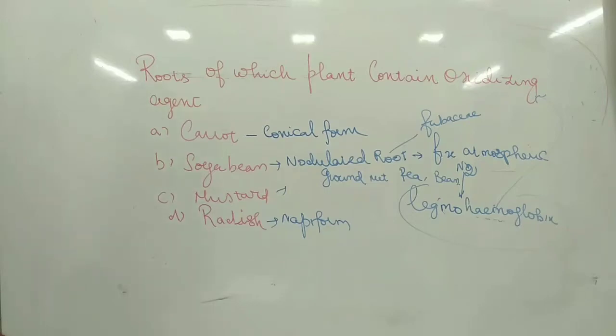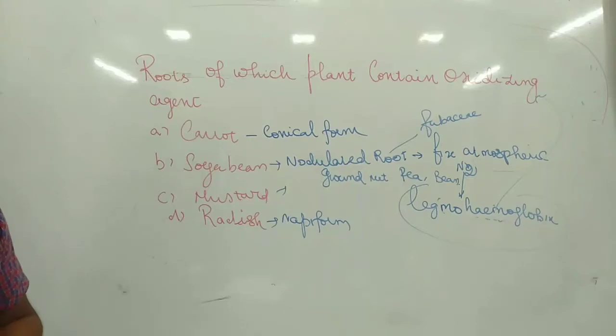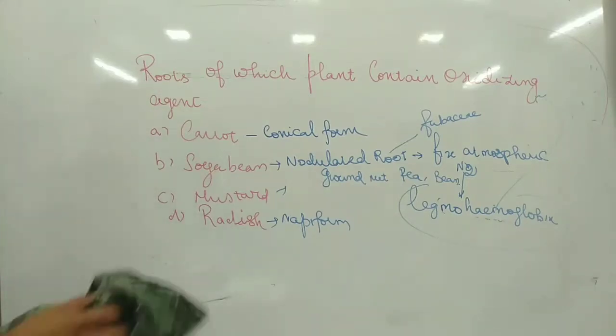So soya bean is the answer for this oxidizing agent, a nodulated root fixing atmospheric nitrogen in the soil.